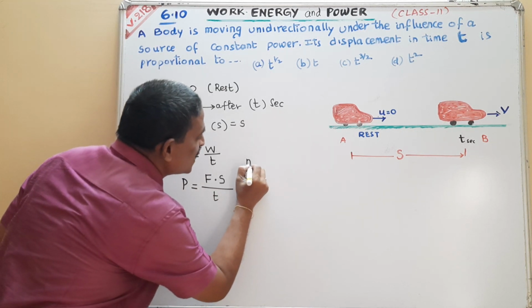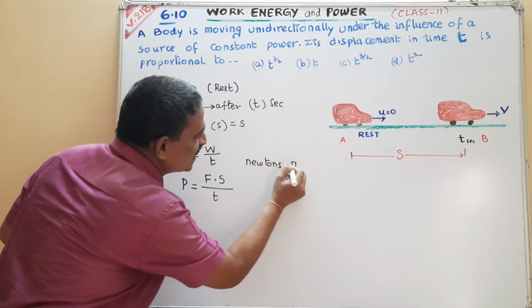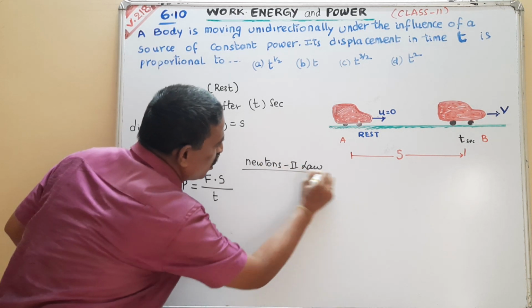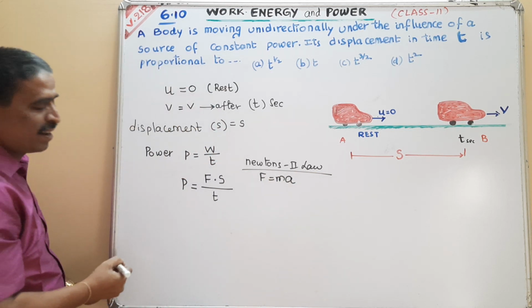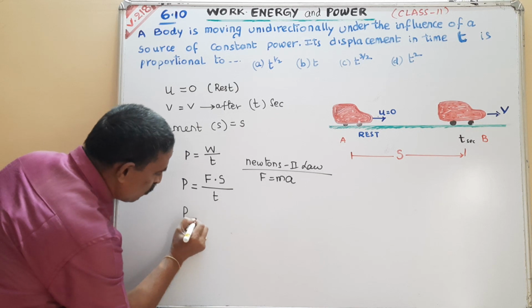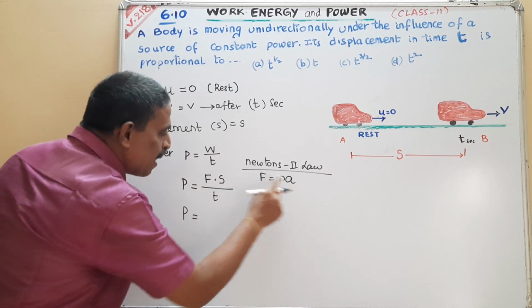According to Newton's second law, force F is equal to ma.